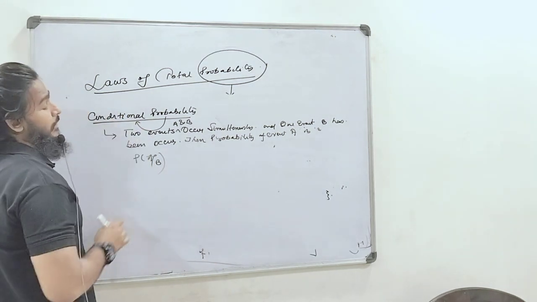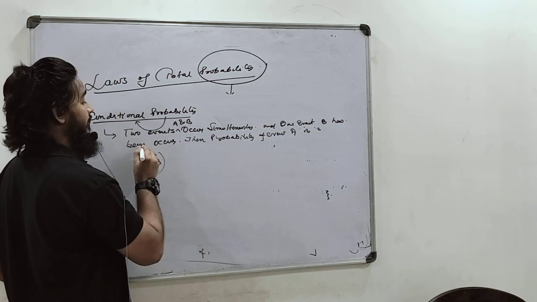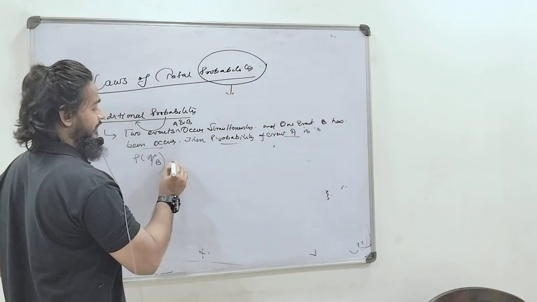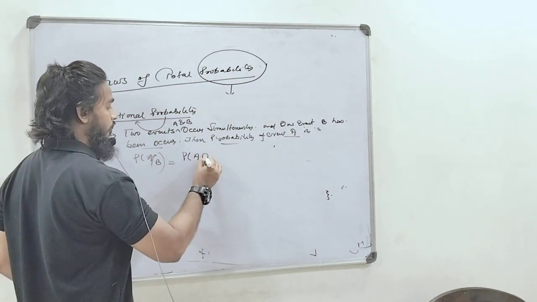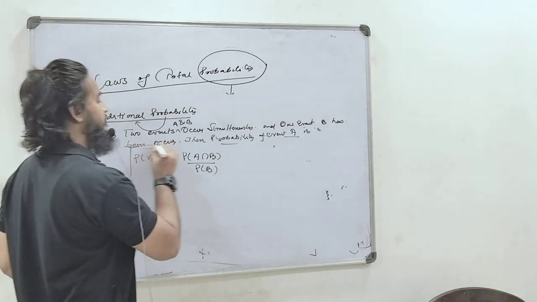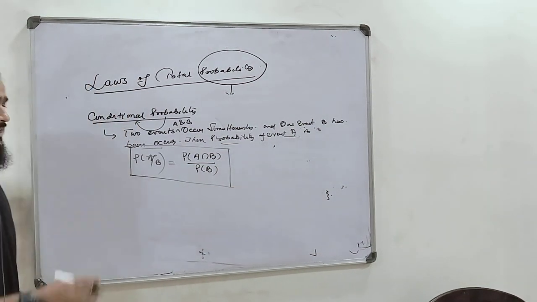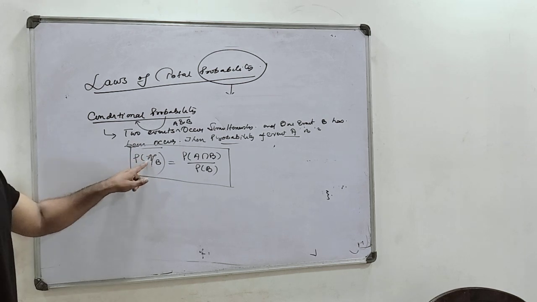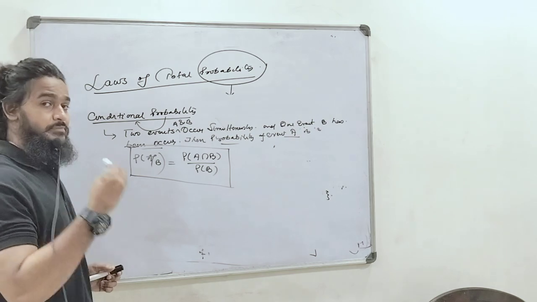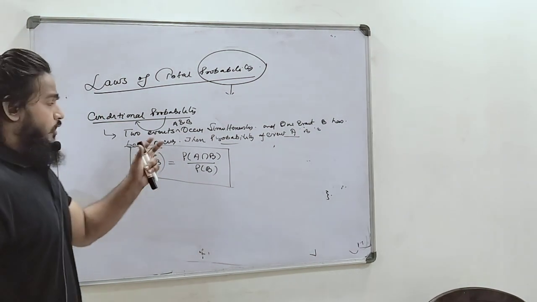So conditional probability says when the two events occur simultaneously and one event has been occurred, then the probability of the other event is P of A by B, and this will be equal to P of A intersection B by P of B. What is P of A intersection B? What is P of B? Which we will discuss in the next session. Don't worry. Now you should understand the meaning of P of A by B: the probability of event A when B has been occurred. This is just a basic idea of conditional probability.